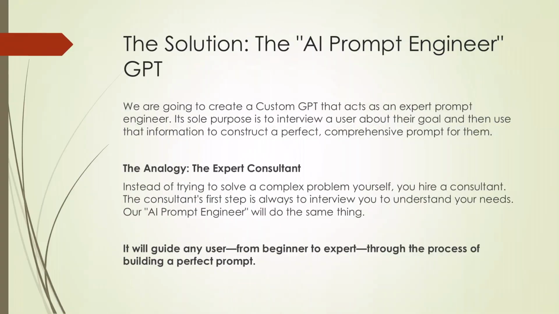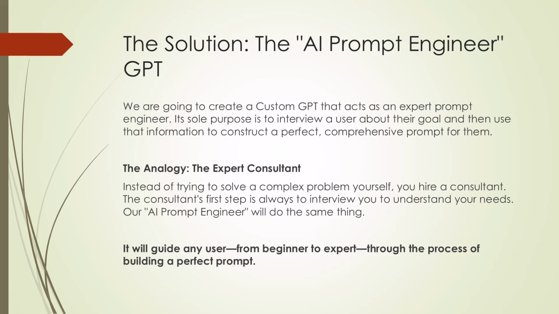The solution is to build a custom GPT that acts as an expert prompt engineer. The sole purpose of this tool will be to interview a user about their goal, and then use that information to construct a perfect, comprehensive prompt for them. A great analogy for this is the expert consultant. Instead of trying to solve a complex problem yourself, you hire a consultant who starts by interviewing you to understand your needs.